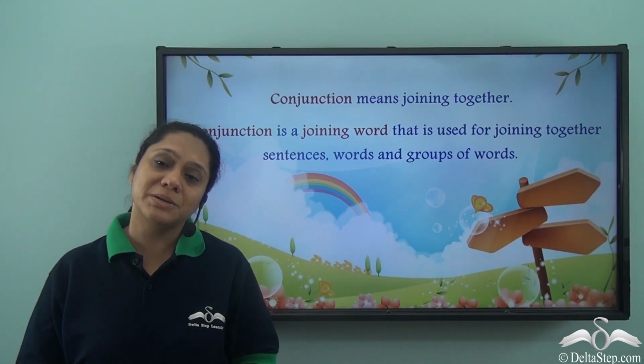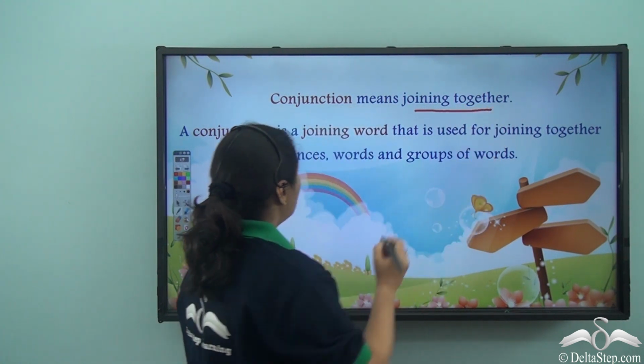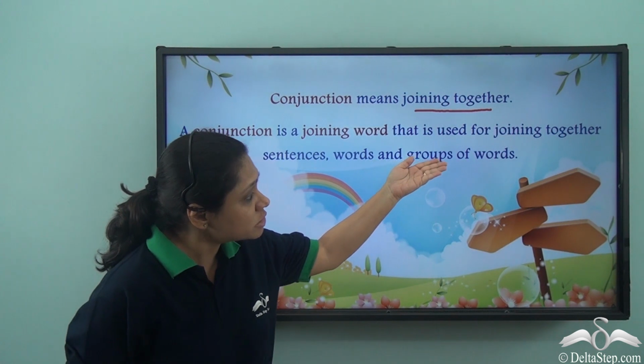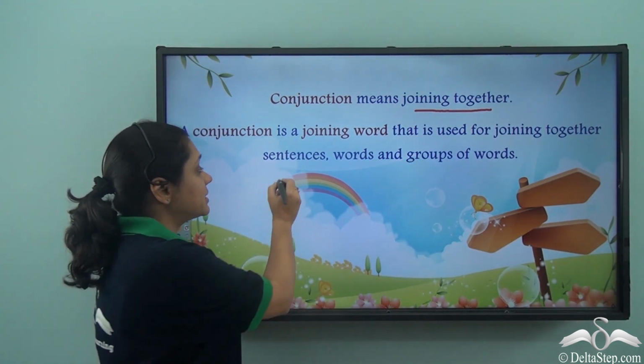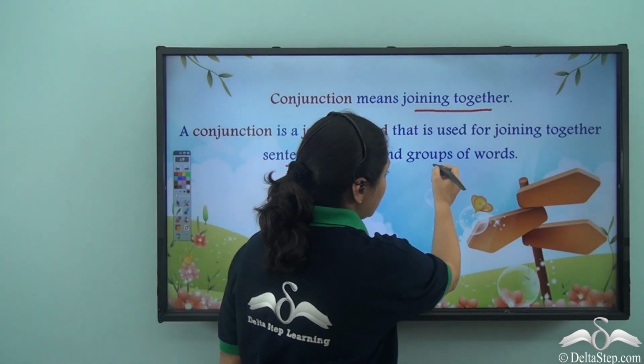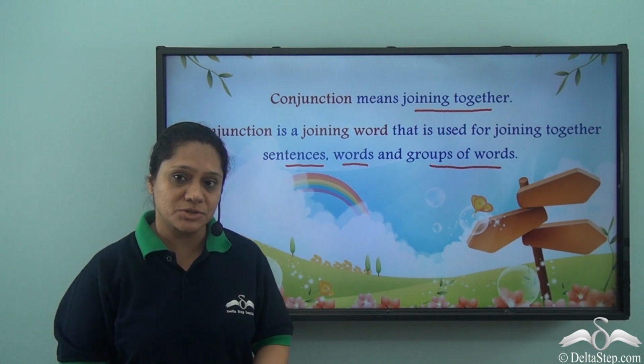We know that conjunction means joining together. So a conjunction is a joining word that is used for joining together sentences, words and groups of words. Let us learn some new conjunctions today.